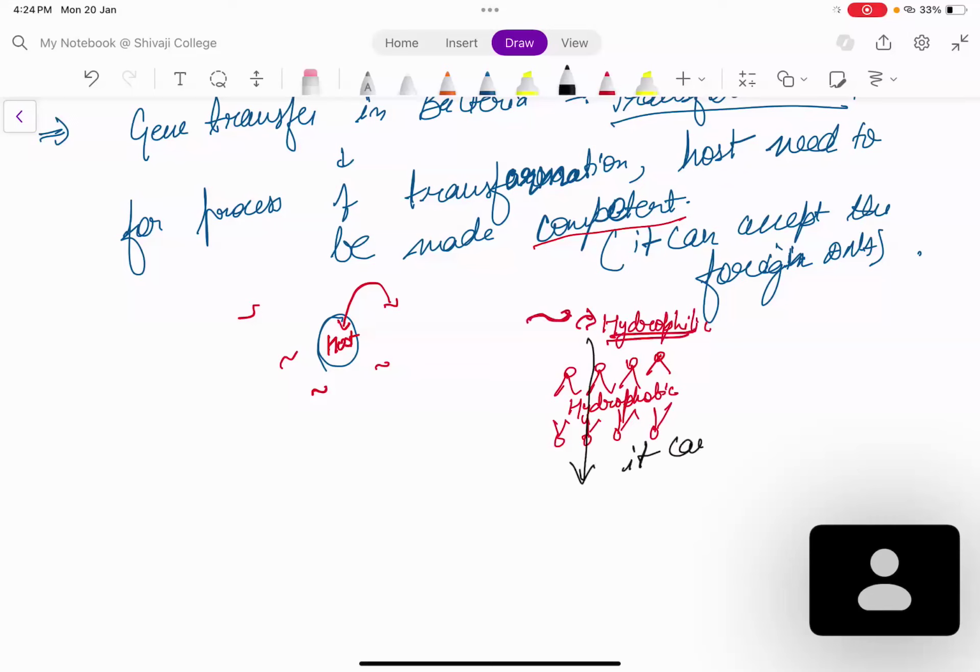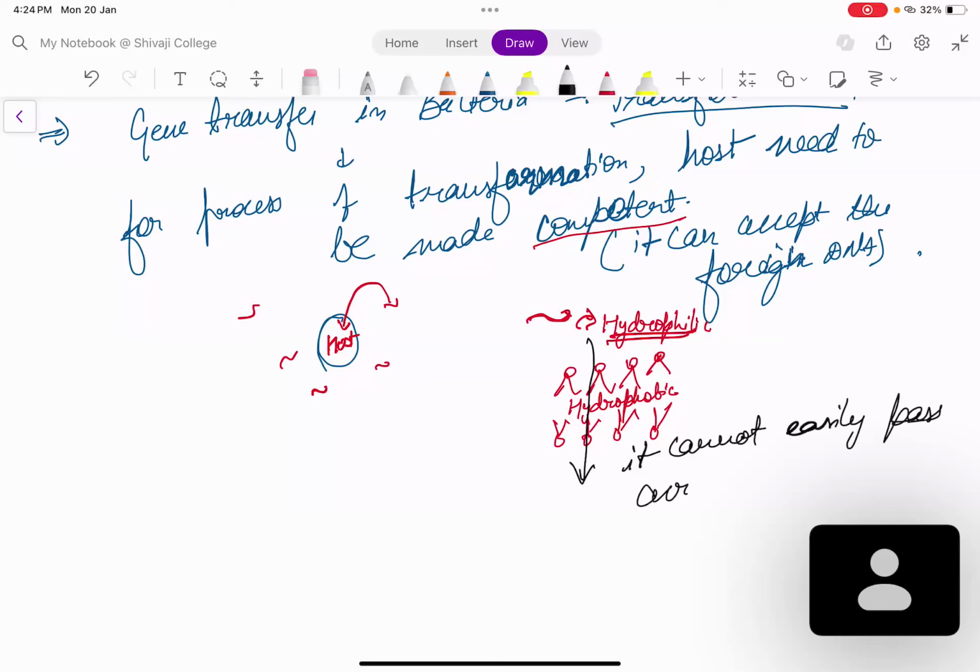So we need to make the host competent. Okay, so for that matter we need to make the host competent. आपको host को क्या बनाना है? Competent बनाना है. Now how will you make the host competent?